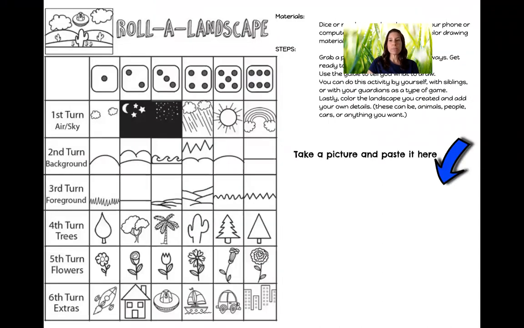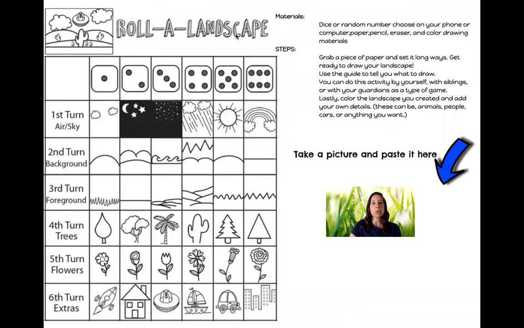Ooh, this looks fun. What you will do here is you will roll a landscape. So you're going to need dice or choose random numbers on your phone or computer, paper, pencil, however you want to choose. You will grab a piece of paper and set it long ways. Get ready to draw your landscape.